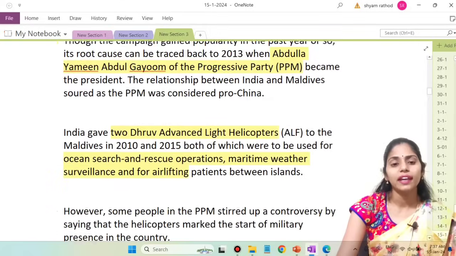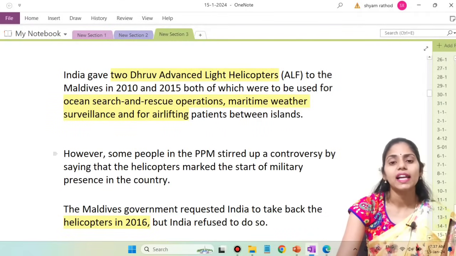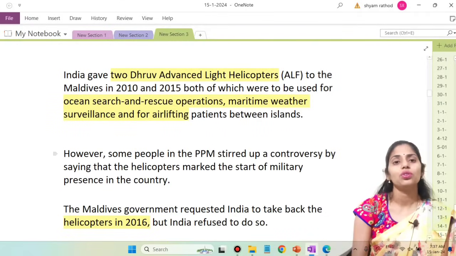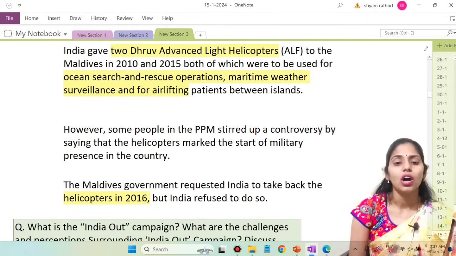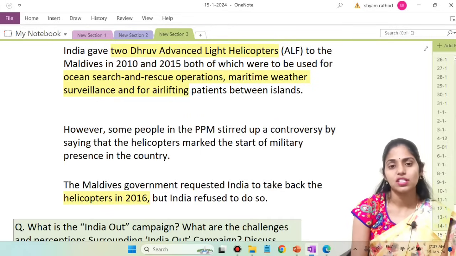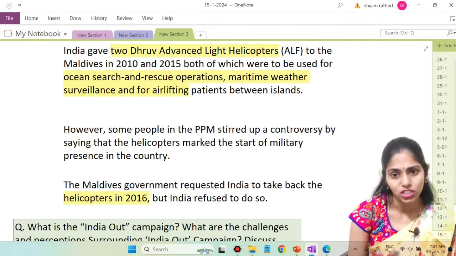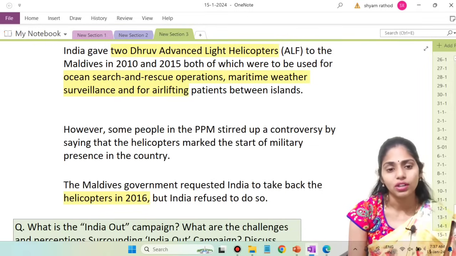India gave two Dhruv advanced light helicopters to Maldives in 2010 and 2015. These are mainly used for ocean search and rescue operations, maritime weather surveillance, and airlifting of patients, etc. So all these things are involved.